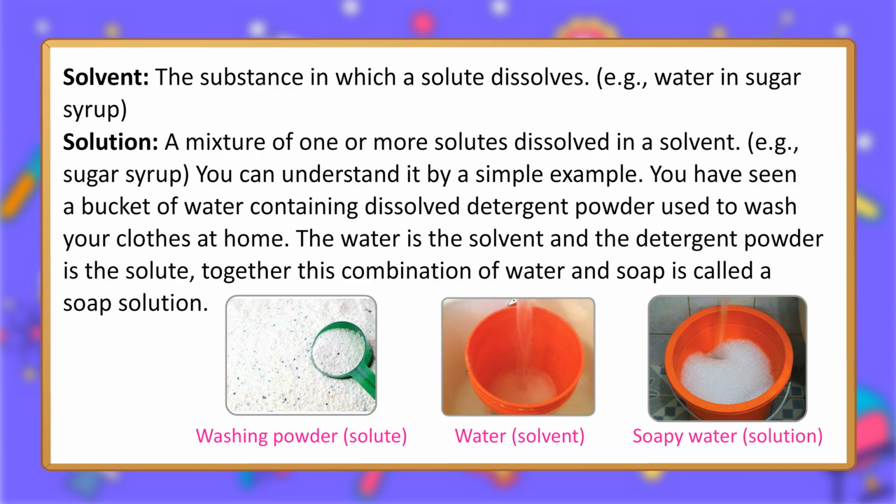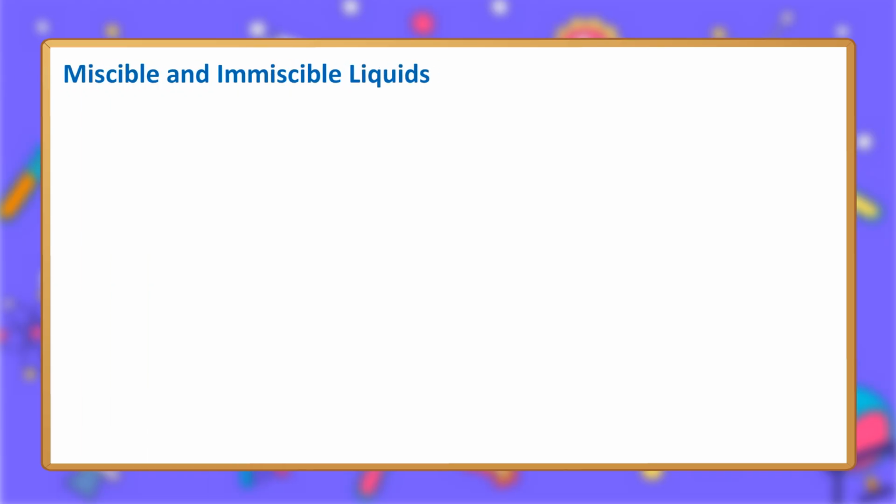You can understand it by a simple example. You have seen a bucket of water containing dissolved detergent powder used to wash your clothes at home. The water is the solvent and the detergent powder is the solute. Together this combination of water and soap is called a soap solution. Washing powder, solute. Water, solvent. Soapy water, solution.